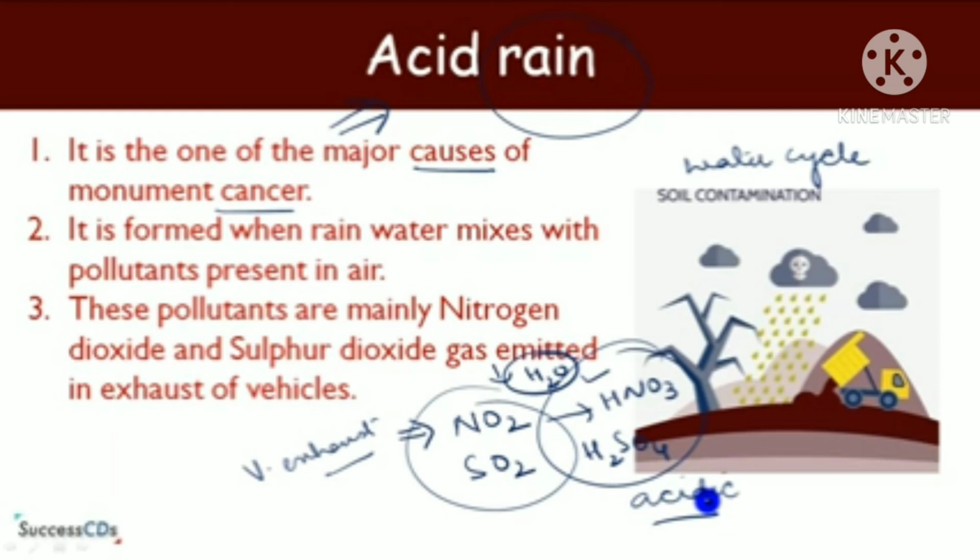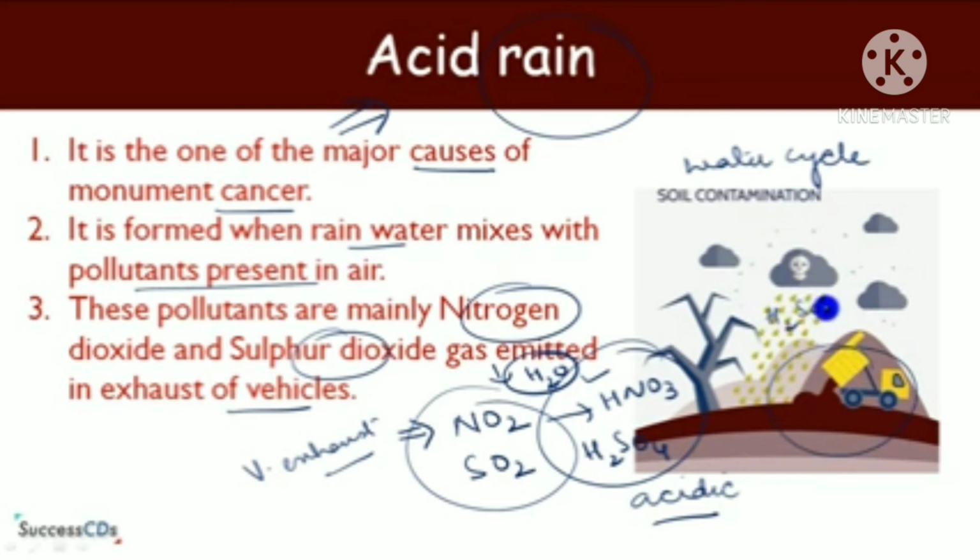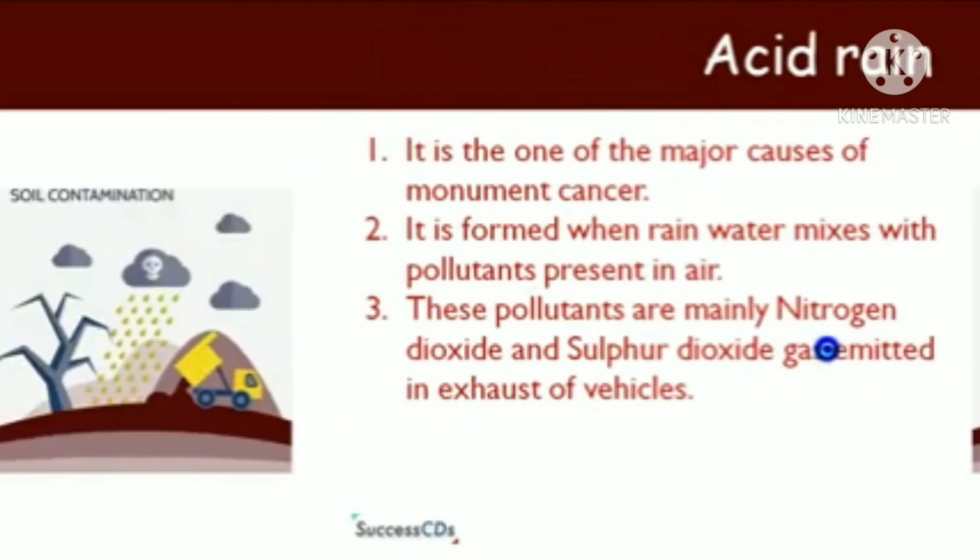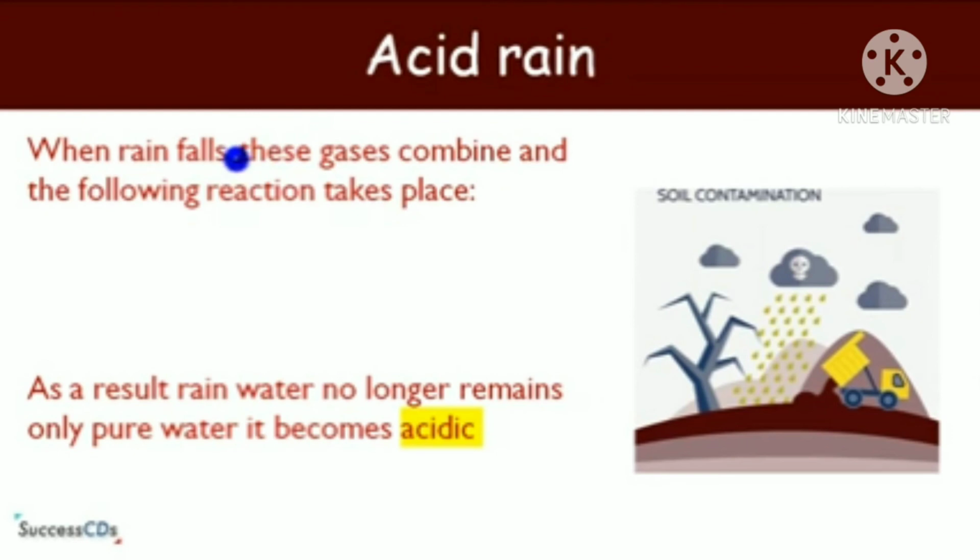It is one of the major causes of monument cancer. It is formed when rainwater mixes with pollutants present in the air like nitrogen dioxide and sulfur dioxide gas emitted in the exhaust of vehicles. Here in the figure, children, you can also see the gases present in the air which are produced by vehicles, and when they mix with water they form nitric acid and sulfuric acid. These acids make the rainwater acidic.